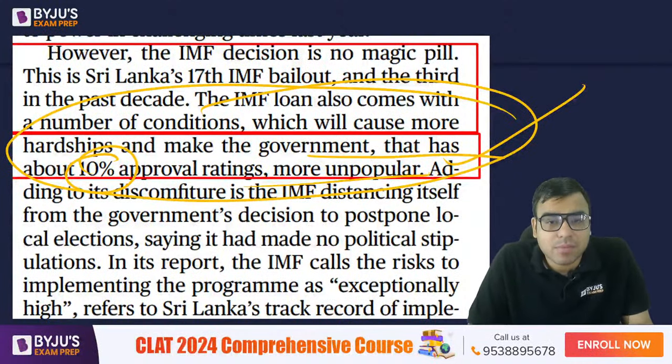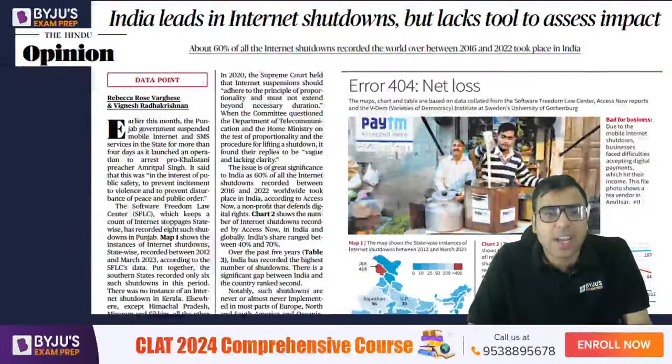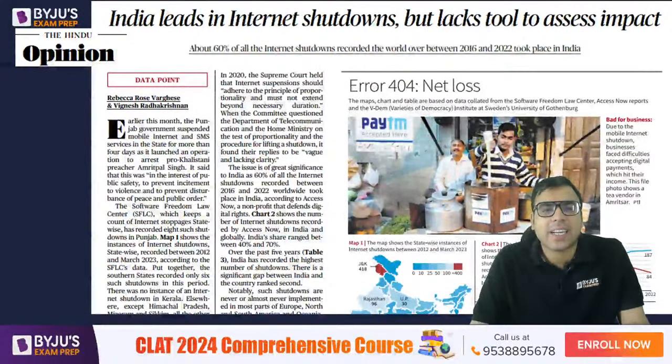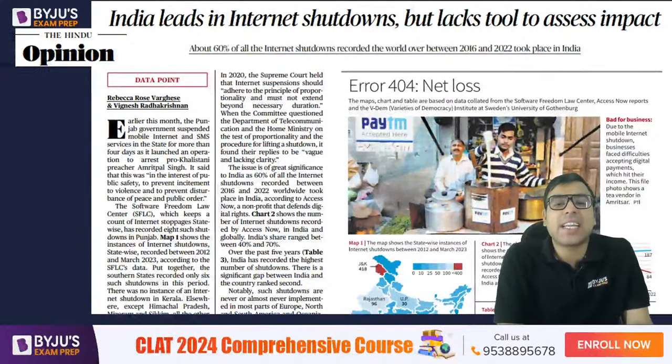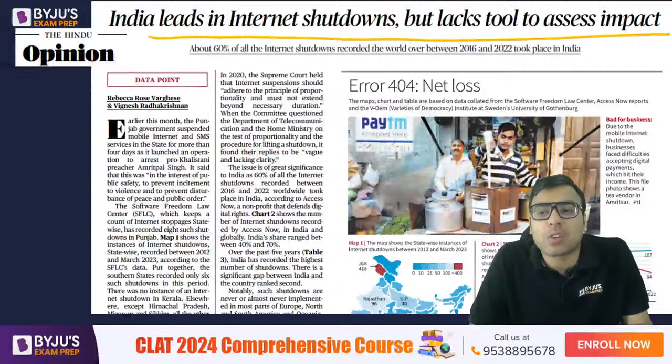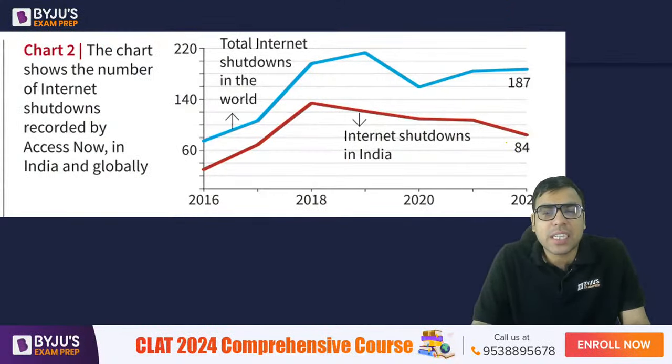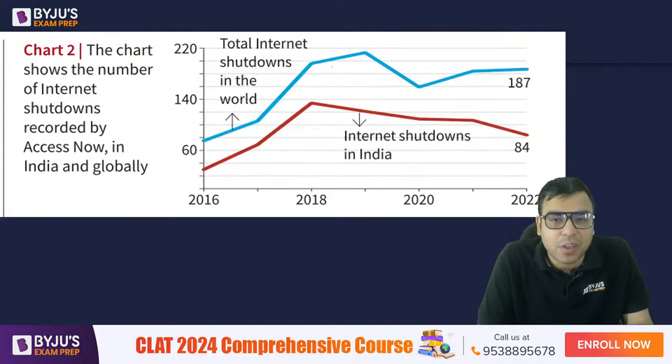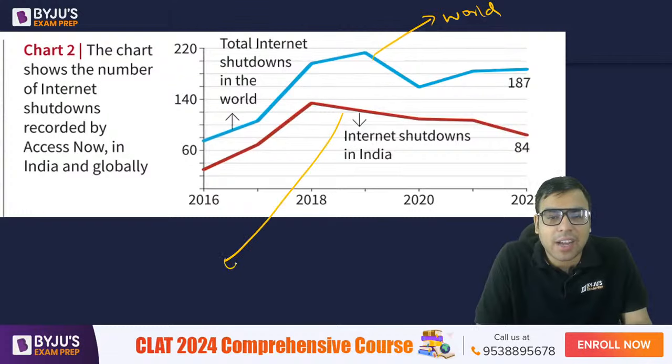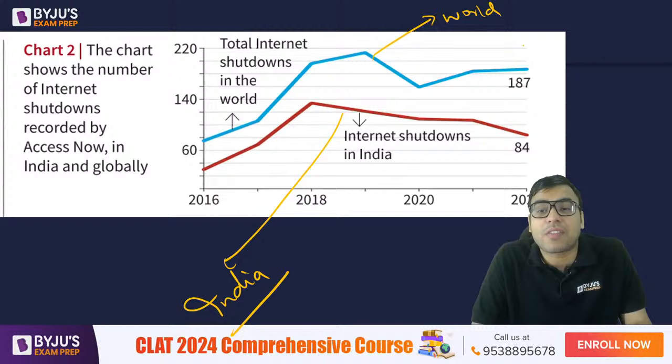Okay, let's see. Now on the opinion page, on the opposite side, page number 7, there was an article: India leads in internet shutdown but lacks tool to assess impact. So let's talk about that. If you see the internet shutdowns in the entire world, this is the graph of the world, the blue one, and this is the graph of internet shutdown in India. So if you see, a big section of the internet shutdowns of the world has actually happened in India.